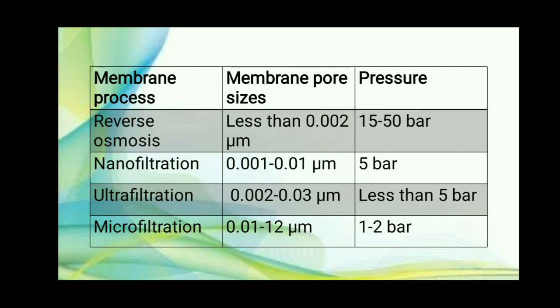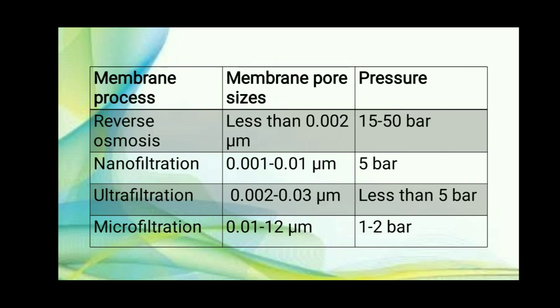Nanofiltration, the membrane pore size is 0.001 to 0.01 micrometer. See how small it is. And pressure required is 5 bar.